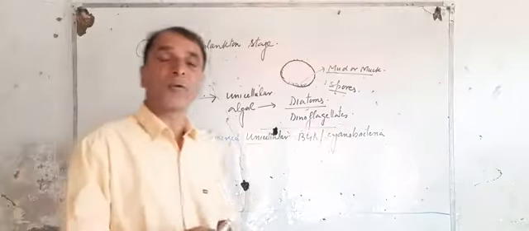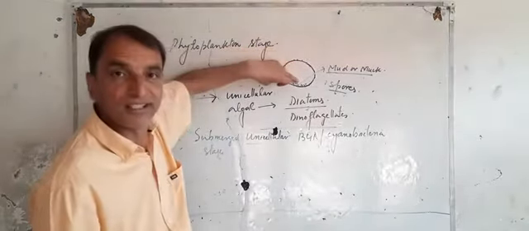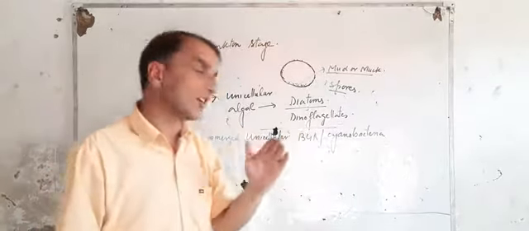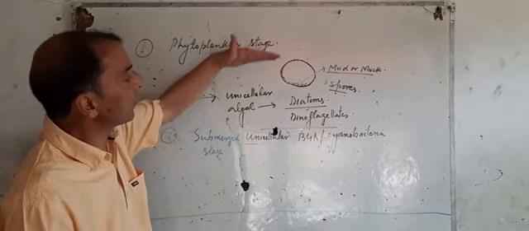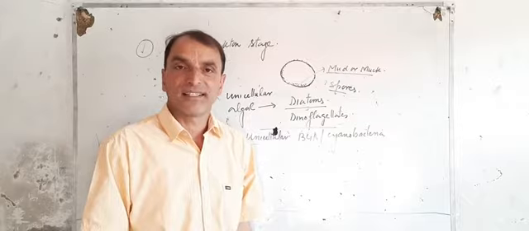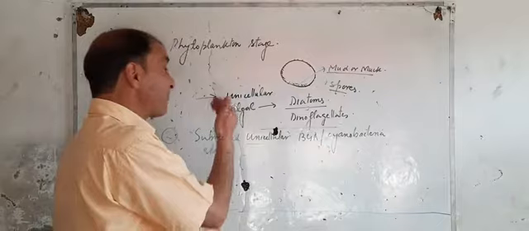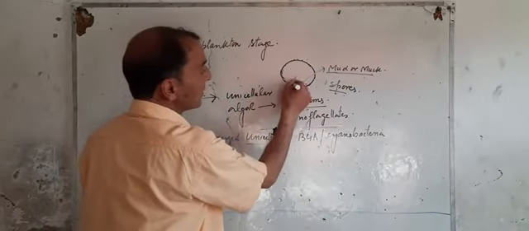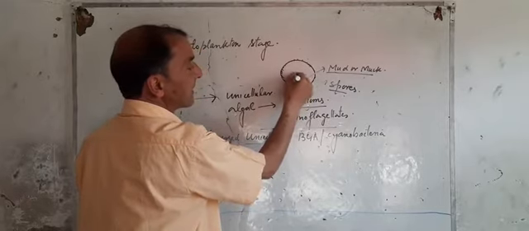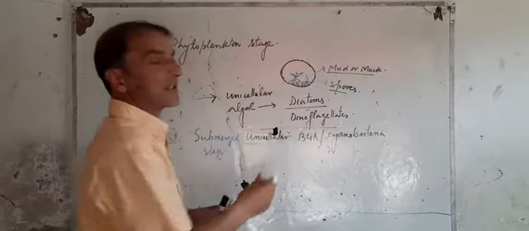Now, the conditions for those plants which may be submerged, living in the water, but they have roots. These plants come into this water body. They are submerged, but they fix their roots in this thin layer of mud.